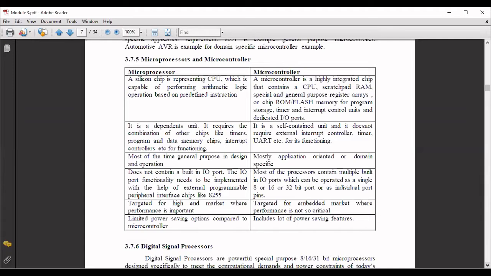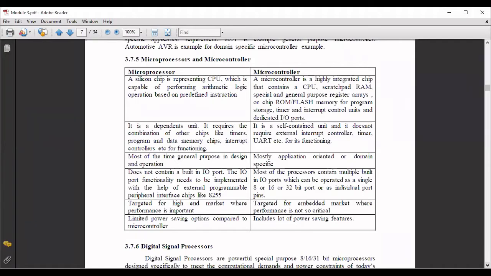So an extra peripheral interface chip you have to use to connect your devices outside the microprocessor to the 8086 microprocessor. In the last semester, last year and all, we used to do programming of this kind, 8086 connected with the 8255 interface to get the functionality of the ports and the external devices connected. As you have seen now, stepper motors, all those things, everything comes inside the board. But in the 8086, you need an extra peripheral interface chip 8255, which plays a mediator kind of role between the devices and the microprocessor chip. So it does not contain a built-in IO port.